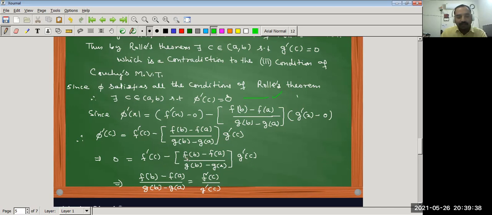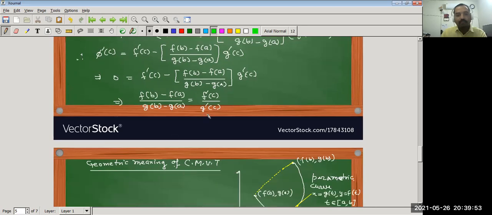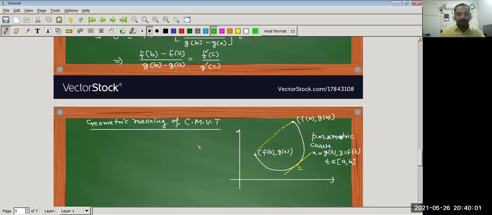You can take the whole term to the left hand side, then we divide by g dash c, because g dash c is not equal to 0, so we can divide it by g dash c. So f dash c upon g dash c is equal to f(b) minus f(a) upon g(b) minus g(a). So this is the proof of the Cauchy mean value theorem. Now, geometric meaning of Cauchy mean value theorem.